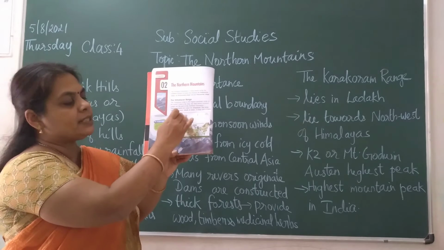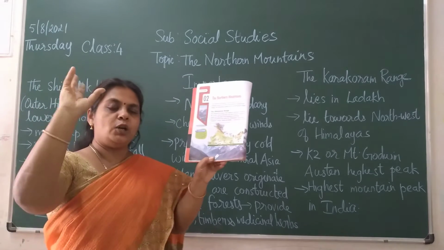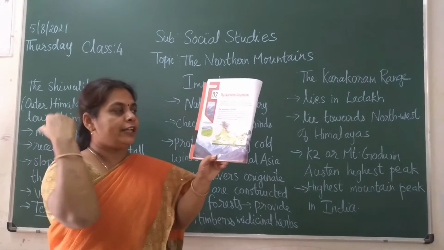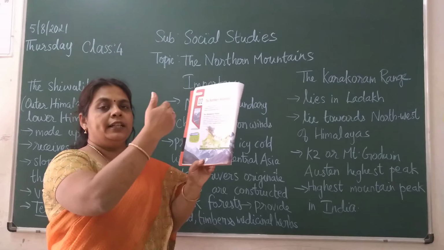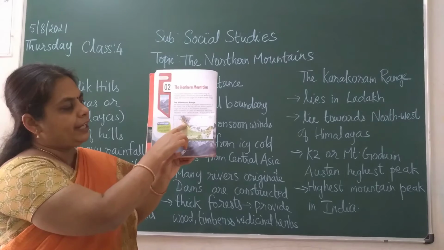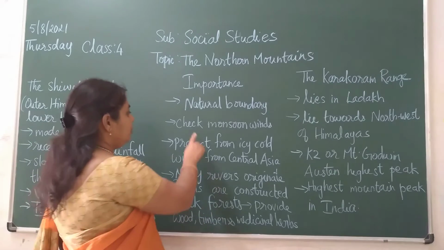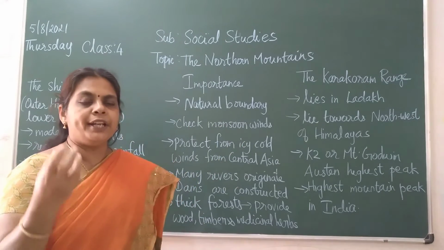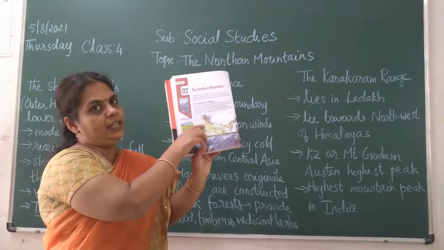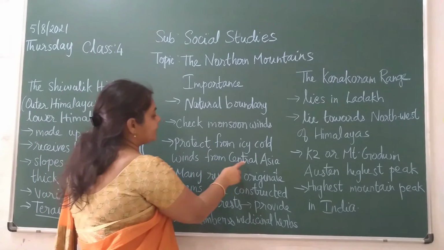So what happens? These mountains act as a barrier. The clouds are bearing the rain, so when they hit the mountains, these regions get the rain, children. The entire northern plain gets more rain. So they check the monsoon winds and bring rain to these northern plains, children. The next one is protection from icy cold winds from Central Asia.